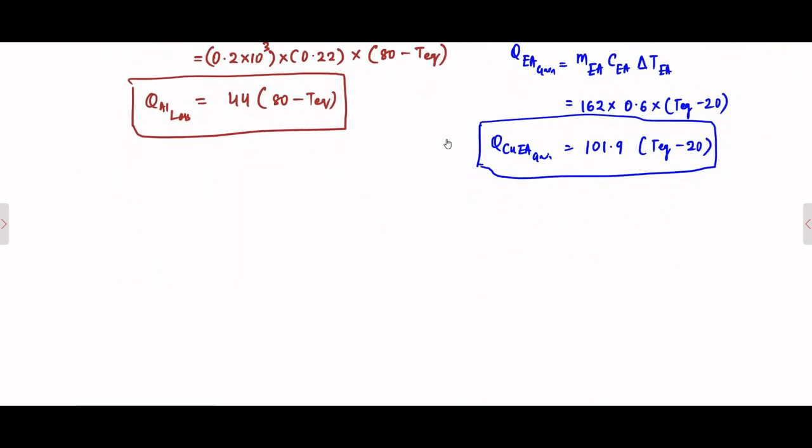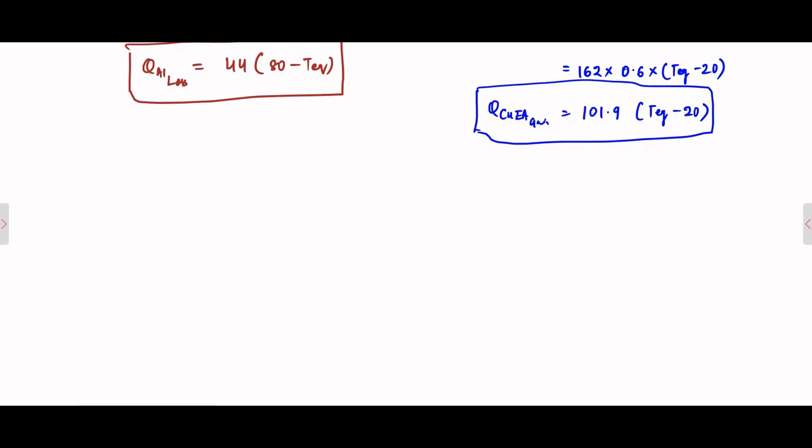Now, according to the principle of calorimetry, heat loss is equal to heat gain. So when we equate both these equations, we get